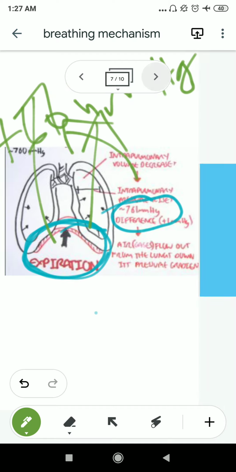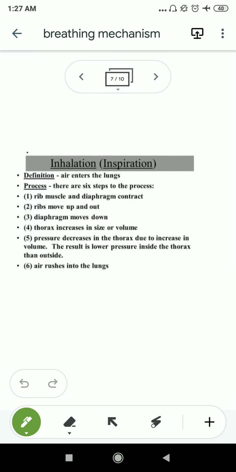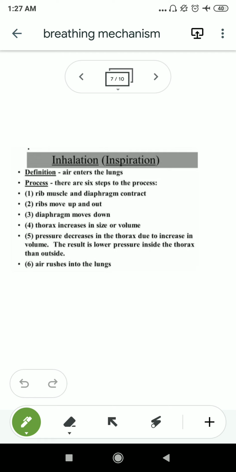Now come to the next slide. Here we'll summarize the inhalation process. Inhalation means air enters the lungs. Do you agree with my point? Here it is also written, the air enters into the lungs, and there are 6 steps of how inhalation occurs.